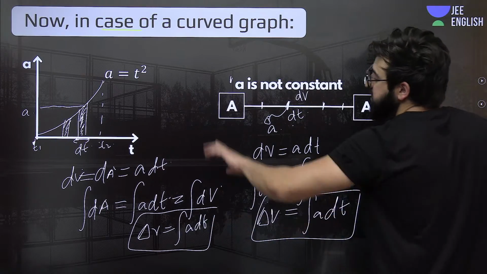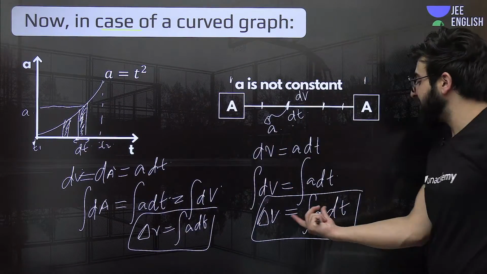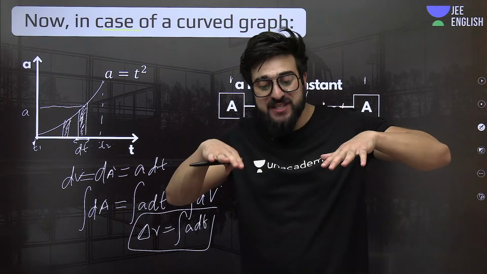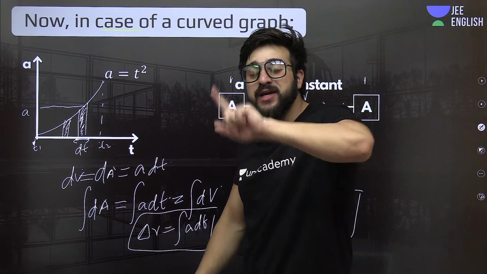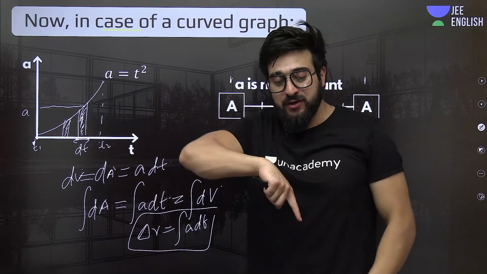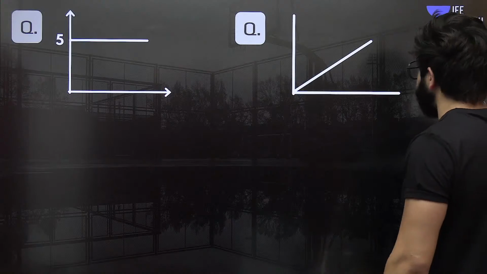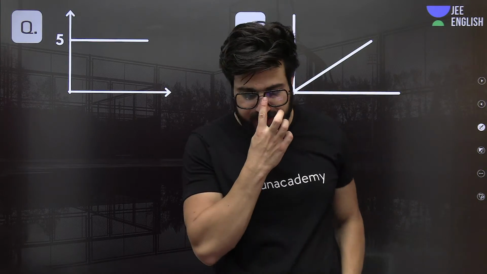See, this is how we exactly got the change in velocity. That's why we say, if acceleration is given, you are supposed to find the velocity, do the integration. And if velocity is given, you are supposed to find the acceleration, do the differentiation. Fine. Now let's move on to the next one. Now we have some questions. Let's get done with the questions and we are done with the lecture.